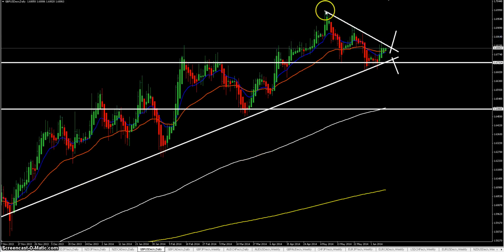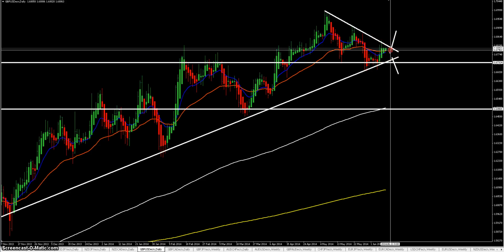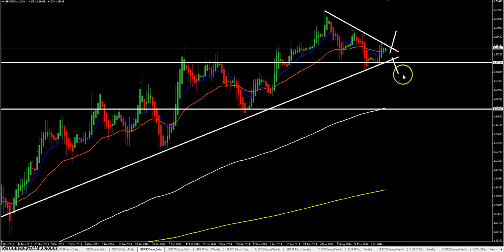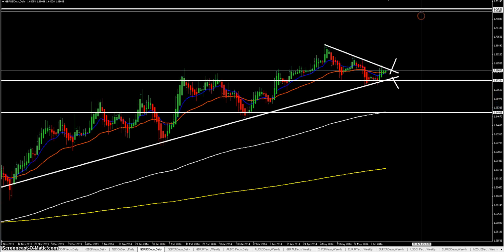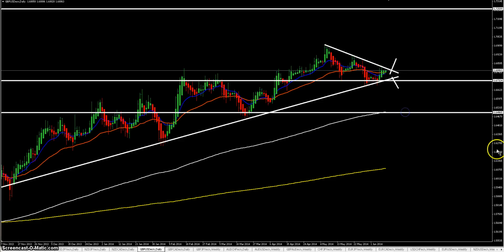On the daily, price made a lower low, lower high, lower low, then bounced up from major support, moved up, and found the previous resistance area here. So price is between support and resistance on the weekly and daily, and we want to see a clear break above or below, and then target the next resistance and next support.